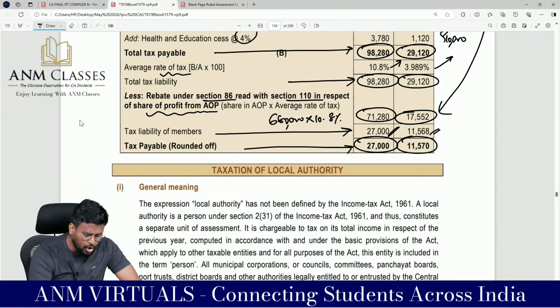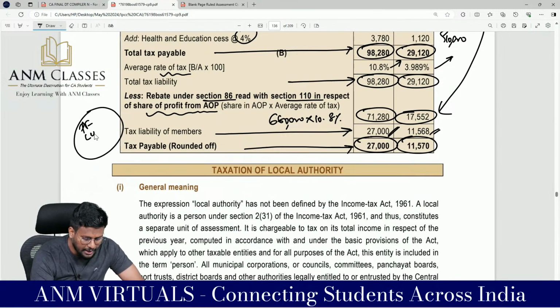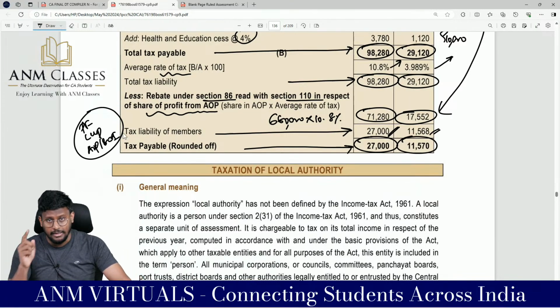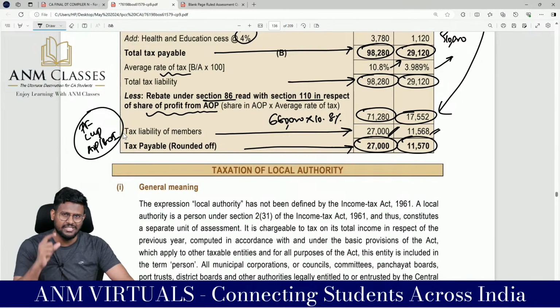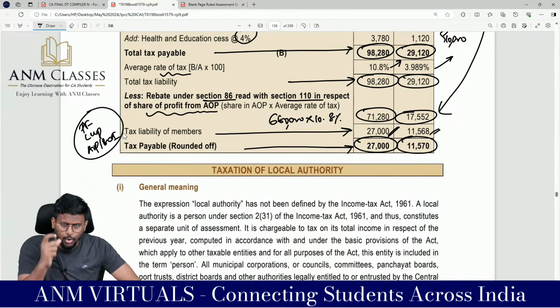With this, the block of partnership firm, LLP and AOP or BOI comes to an end. Very important slot for examination, a 10-mark area. Put together all the slots.